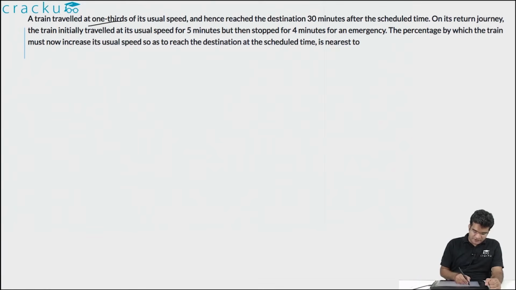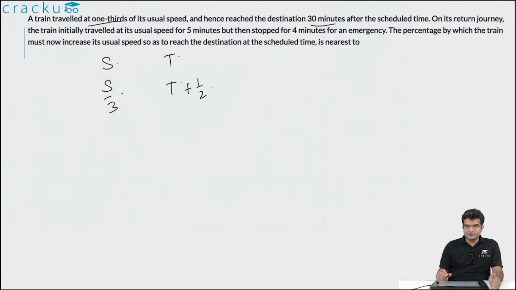In this question, we are told that a train travels at 1/3 of its usual speed and it reaches the destination 30 minutes after the scheduled time. So let us assume that its original speed or the scheduled speed is s and the normal time it takes is t. But if it is traveling at s by 3, then the amount of time it takes is t plus 30 minutes or t plus 1 by 2 hours. Note that the distance it has traveled is the same in both the cases.